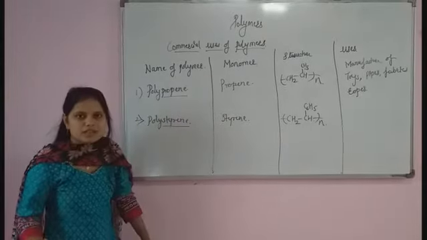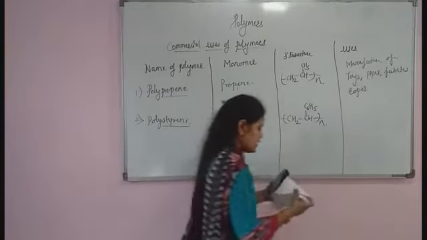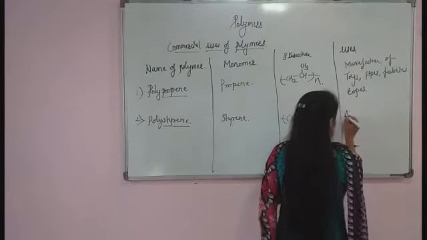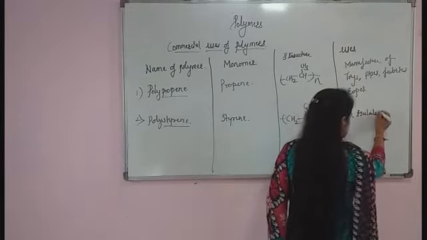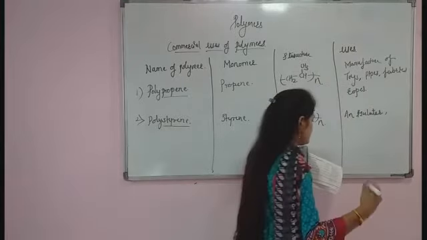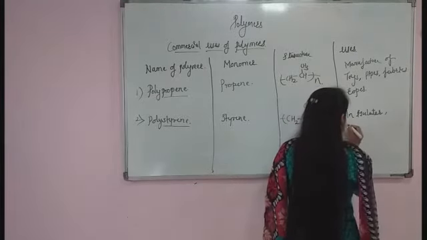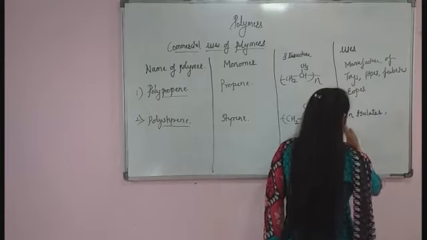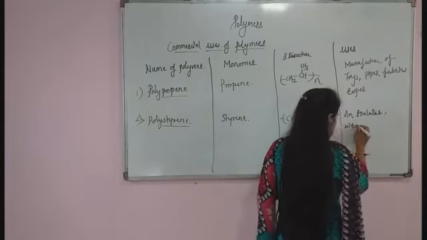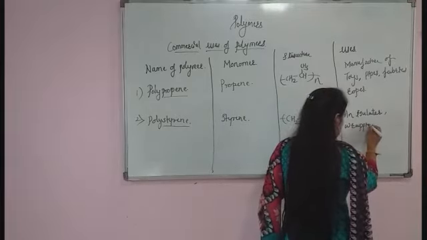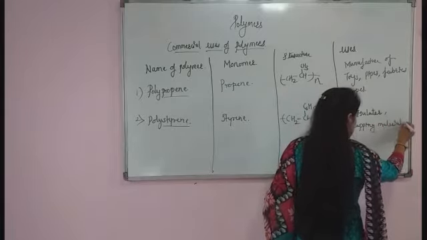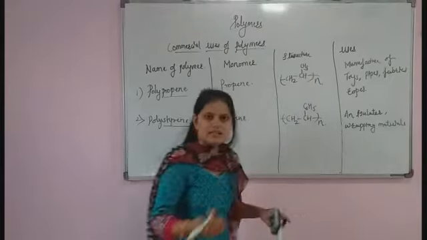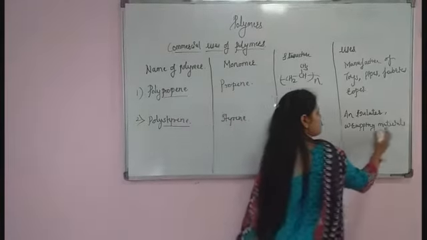What is the use of polystyrene? Polystyrene is an insulator, it acts as an insulator, and it is also used as a wrapping material.